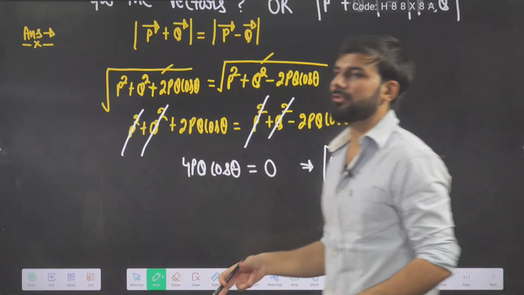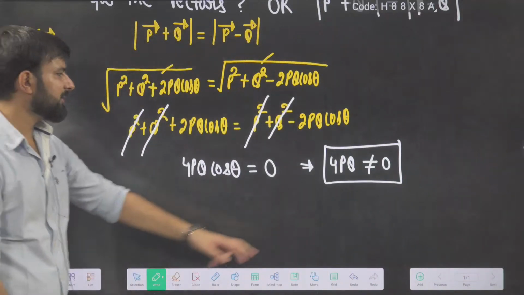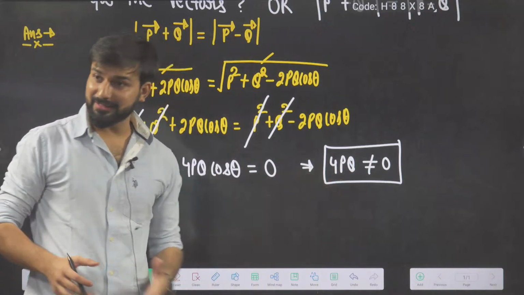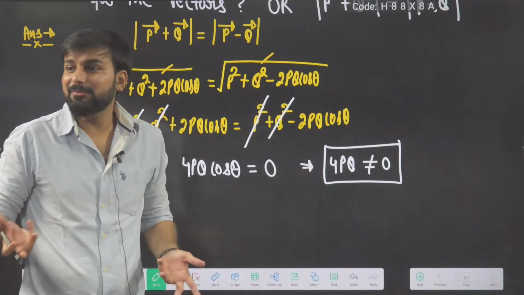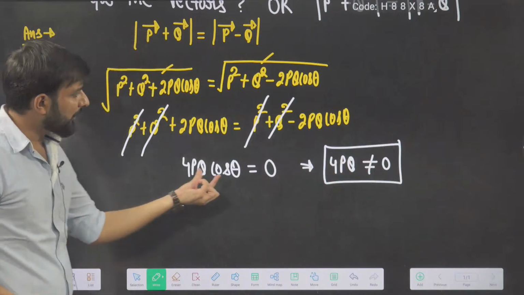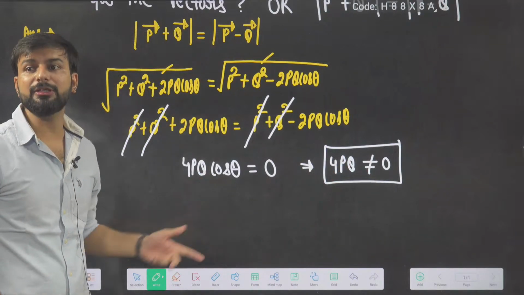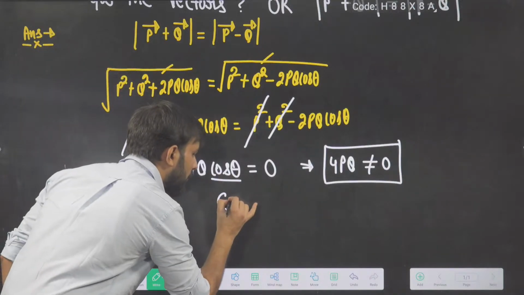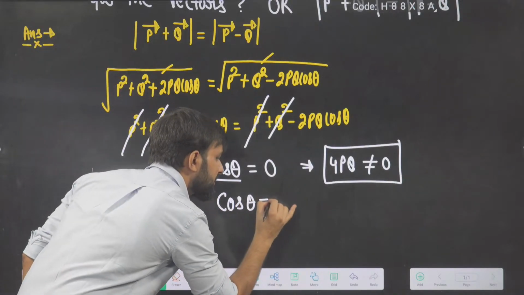Then who must be 0? 4PQ can't be 0 because P is a vector, so it has magnitude. Q is a vector, so it has magnitude. And 4 can't be 0. So this factor will not be 0. Then if this factor is not 0, which one has to be 0? Cos theta. Your cos theta will be equal to 0.